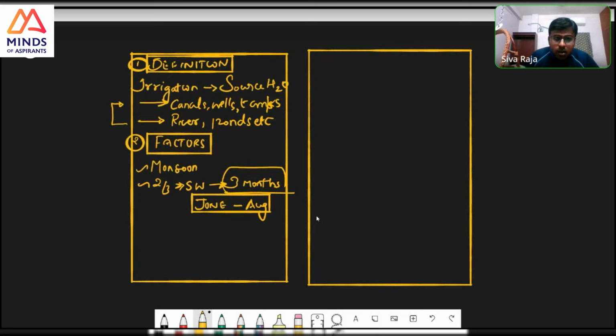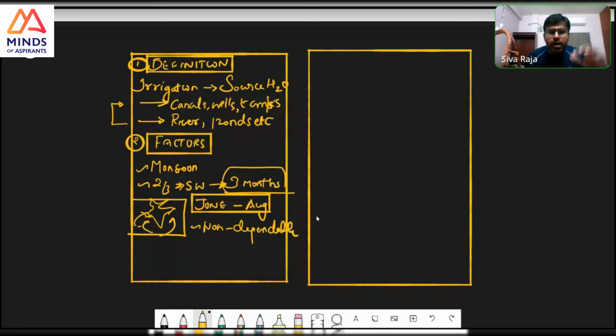So can we draw one diagram here? They are not asking about this, but a small diagram. You can just say that this is monsoon, it comes like this, and you explain this process, simple. And the third point, it is non-dependable. Why irrigation is needed is because the monsoon time period is small, it is not dependable. Where did I find these 3 reasons?